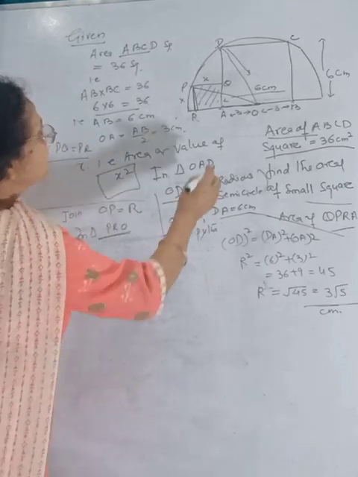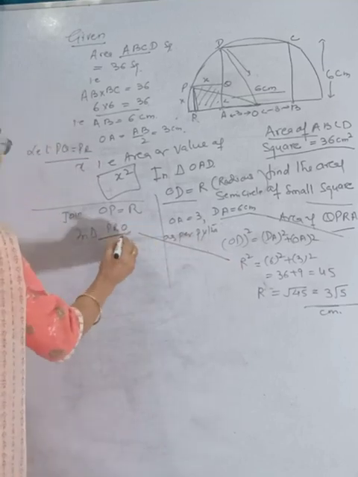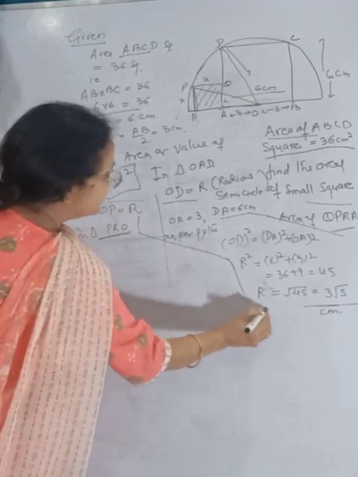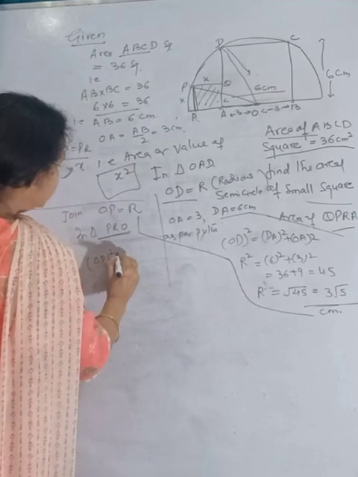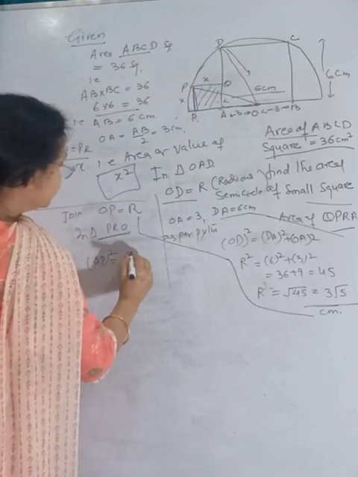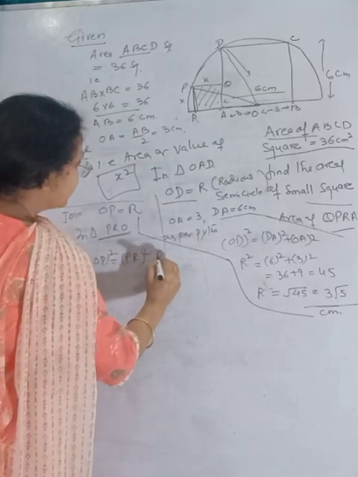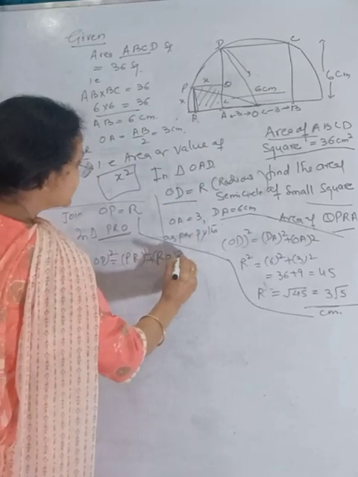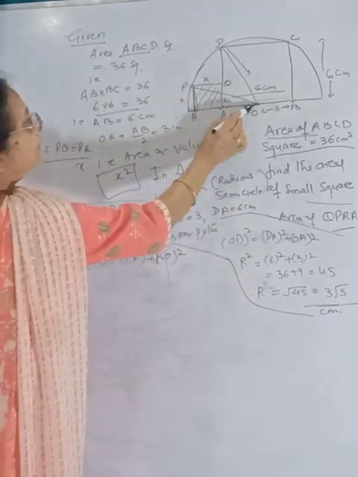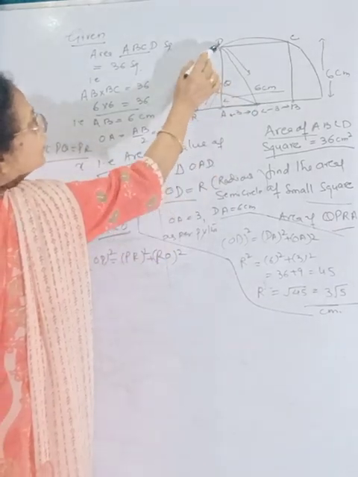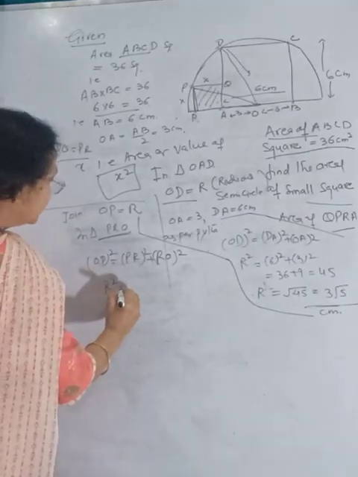Then what we will get: OP square is equal to PR square plus RO square. OP is equal to OD, the radius, so it is capital R square.